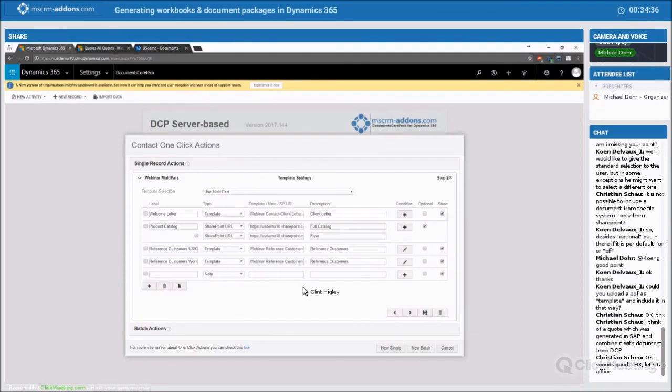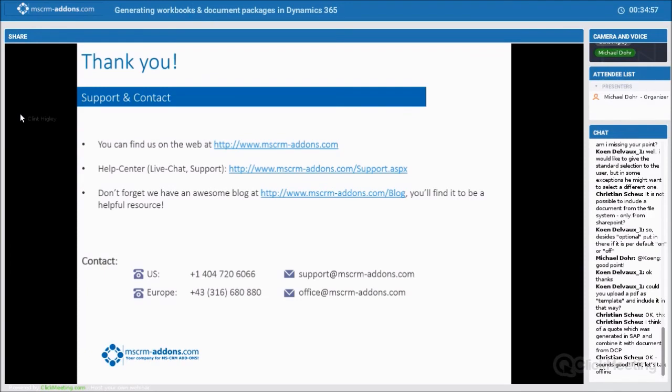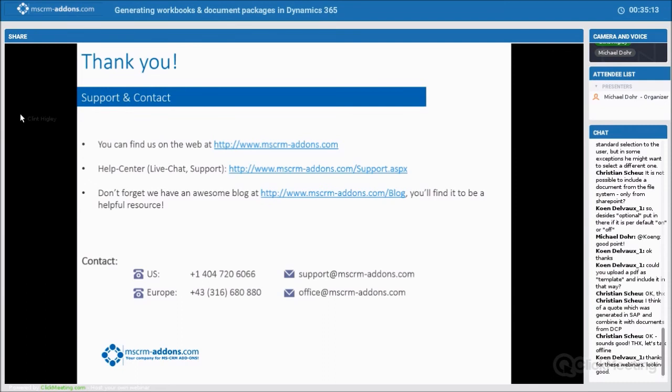The next webinar will again be about DocumentsCorePack. We are pushing a lot of features right now, and this will be an interesting one. It's about parameters, which sounds maybe odd, but we will allow, in the dialog or user wizard that guides the user through the document process, defining parameters that are then passed into the document that is created. This can be prompts where a user can type in a line of text that then shows up inside the document, or yes and no statements and things of that nature. It's a hot feature I'm really looking forward to, and it will be part of the next webinar in May.